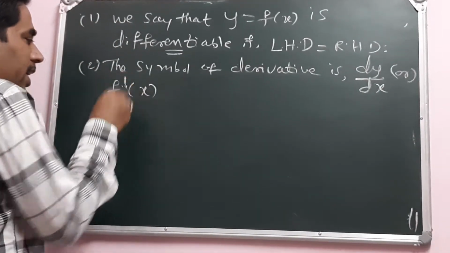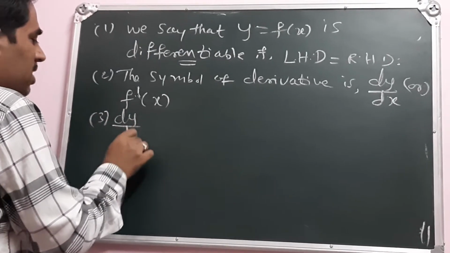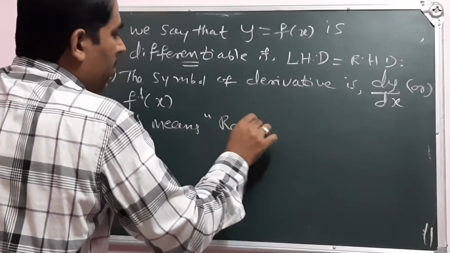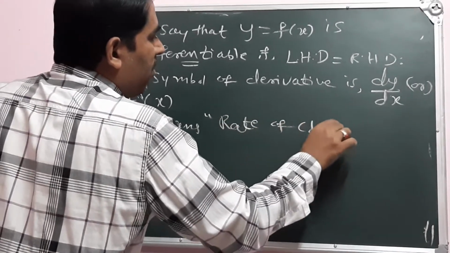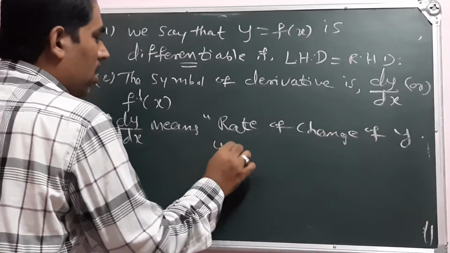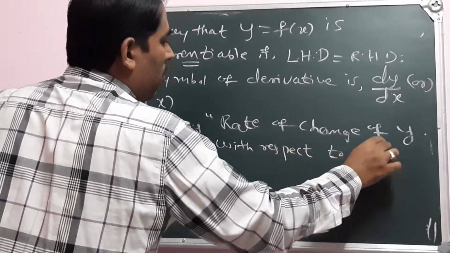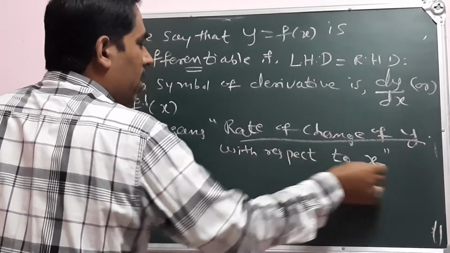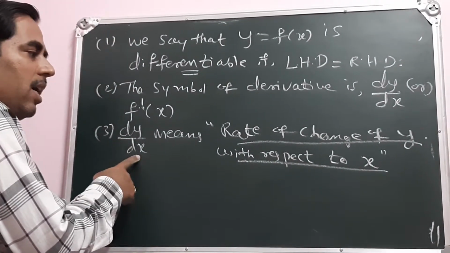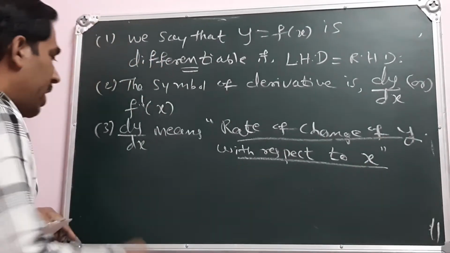So dy by dx means the rate of change of y with respect to x. That is the rate of change of the dependent variable with respect to the independent variable.